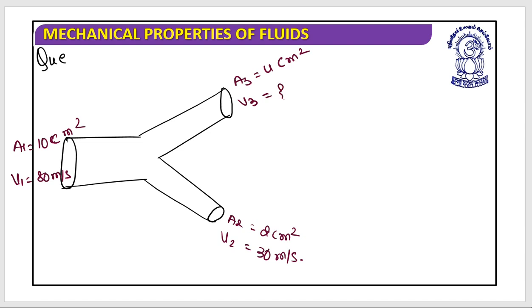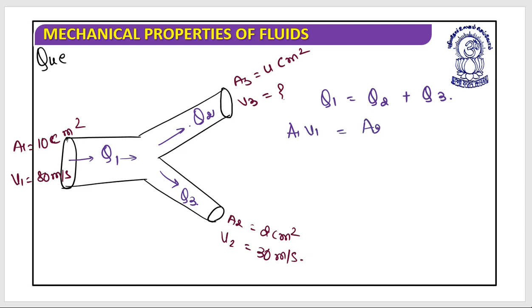So what we understand is whatever fluid is entering from here should be leaving from either this or this. So let's call this Q1. It's a fluid current that would be divided into Q2 and Q3. So it's a flow of a liquid. It's Q1 equals Q2 plus Q3. If this is the situation, what I can write is A1 V1 equals A2 V2 plus A3 V3. I hope this is clear.